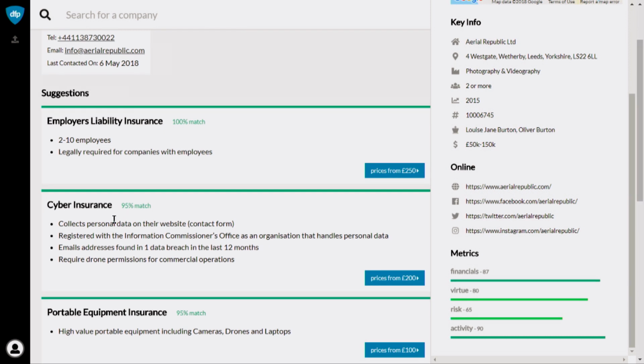For example, on the website of this company, they are collecting personal data, signing up for newsletters and so on. That means that they could have a cyber risk. There's both a reason for you as a broker to reach out to them, but also you might want to check whether or not they have any risk from a GDPR perspective, or if the email addresses, as we've seen in this analysis, have been used in data breaches in the past.